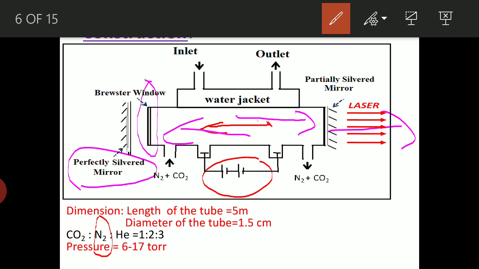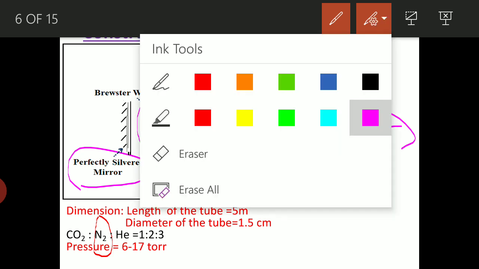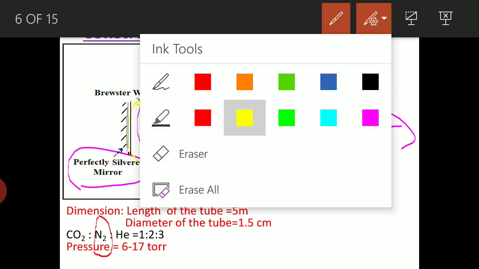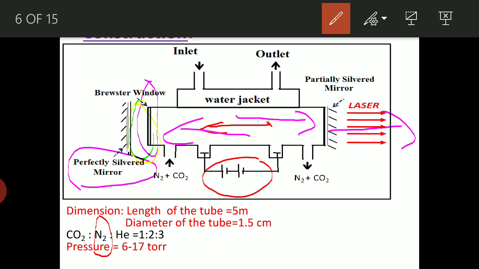For this, there is a provision: in the region between the perfectly silvered mirror and the Brewster's window, we use an inert gas that absorbs all the wavelengths except our desired wavelength, which comes out as a laser.